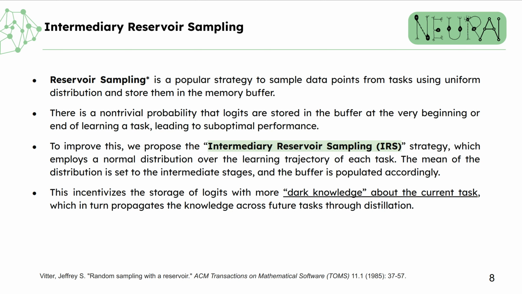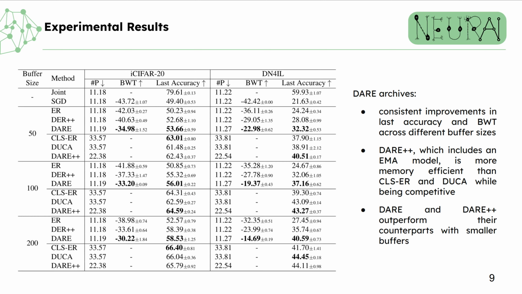Moving on to the experimental results, we chose two domain incremental learning benchmarks, DN4IL and iCIFAR20, and we report different performance metrics across 3 different buffer sizes. It is worth noting that we perform experiments under extremely small buffer settings, which is ideal for real-world applications.